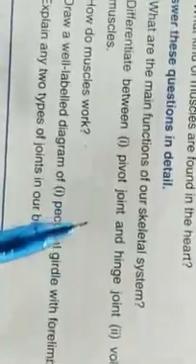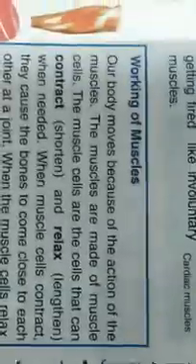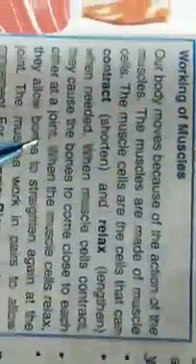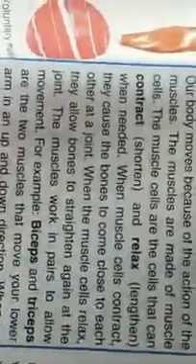In the last video we have discussed it. Then differentiate between a pivot joint and a hinge joint. Here you have to define the pivot joint and the hinge joint and where it is present. So there will be two differences. For voluntary muscles and involuntary muscles, you have to do the same thing. Then how do muscles work? So you have to write the functioning of the muscles, the working of the muscles.